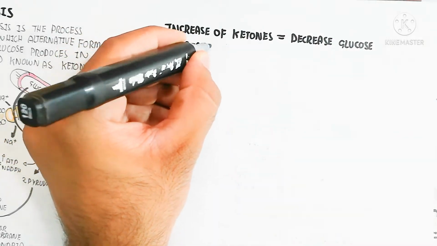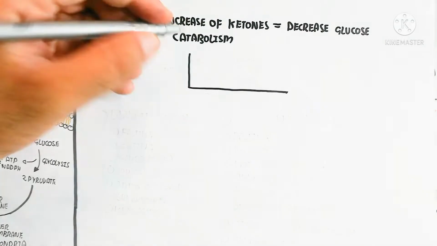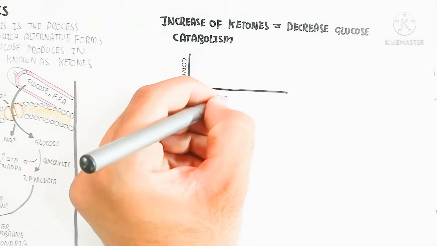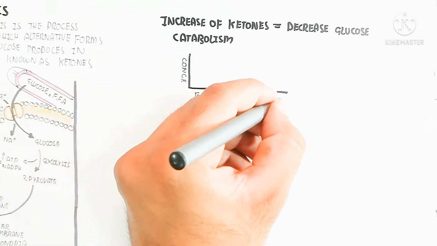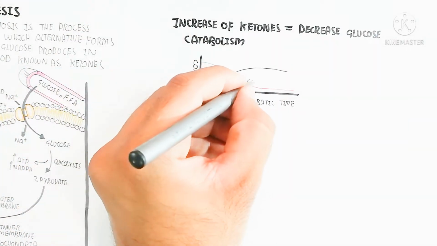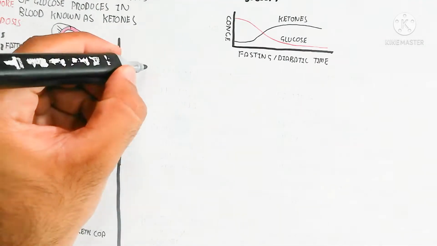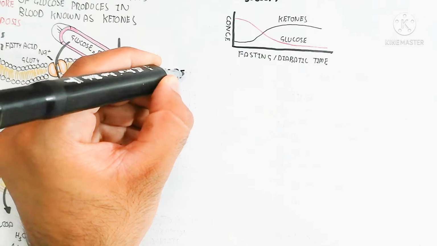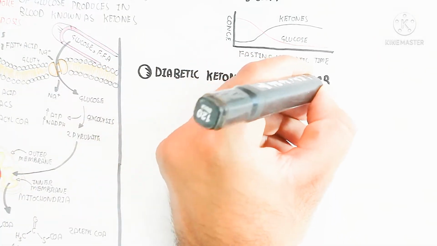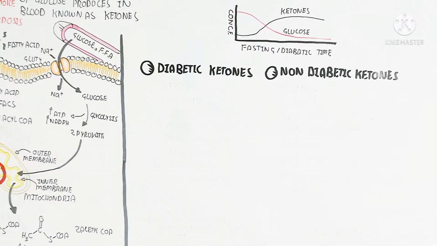So when we do not eat sugar or we are a diabetic person, the concentration is horizontal, and the fasting or diabetic time is shown in this graph. The glucose catabolism will be decreased while ketone body production will be increased. This is the alternative pathway, an alternative form of glucose, so this alternative glucose-like structure is the ketones, the keto sugar. We can distinguish between diabetic ketones and non-diabetic ketones, the two states.